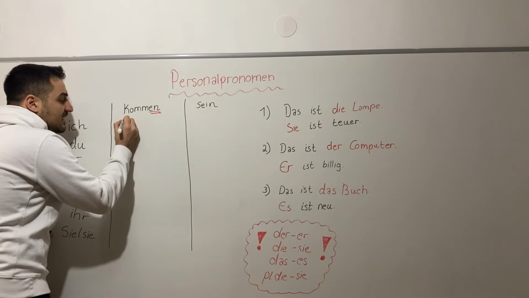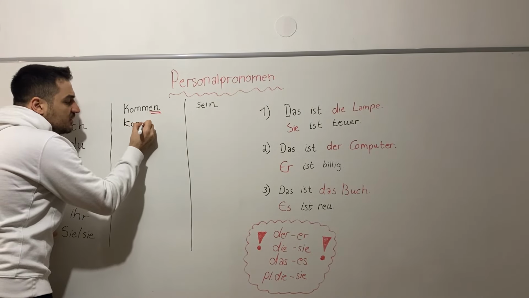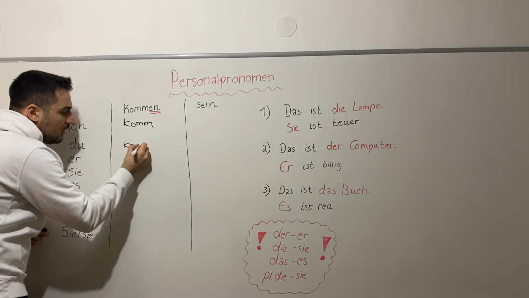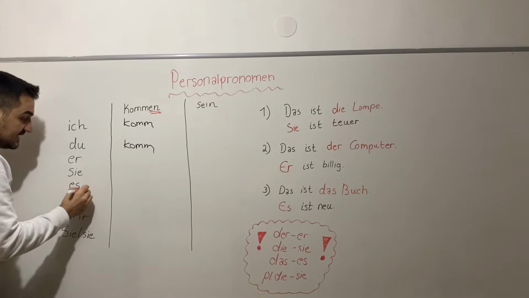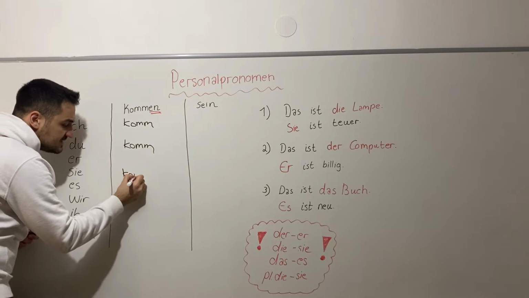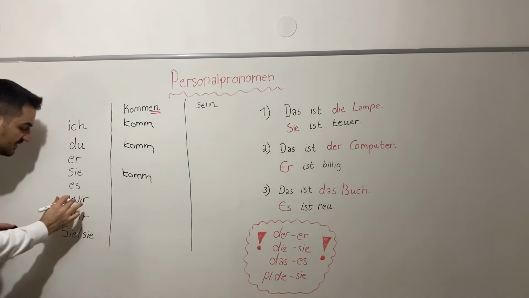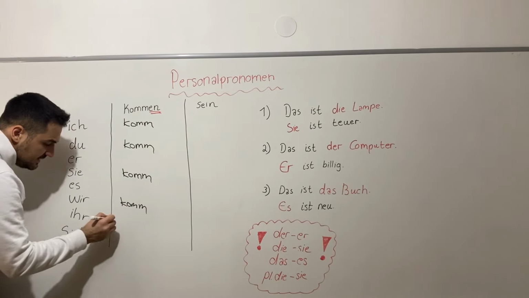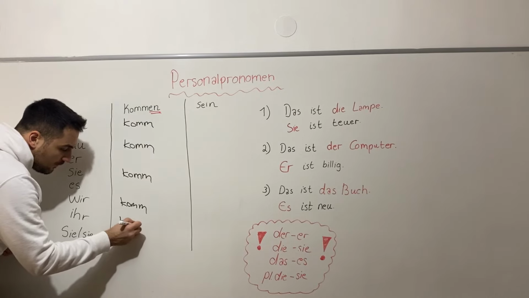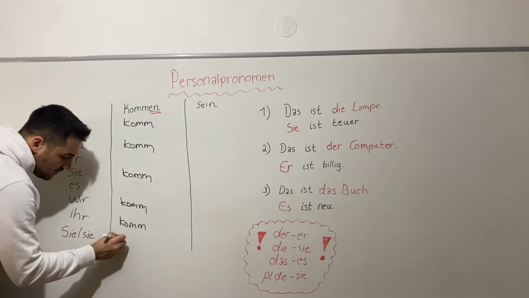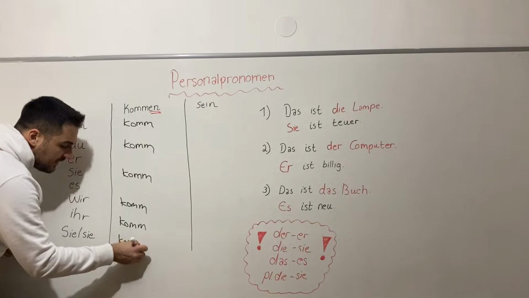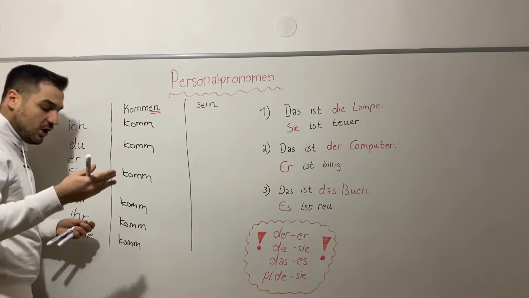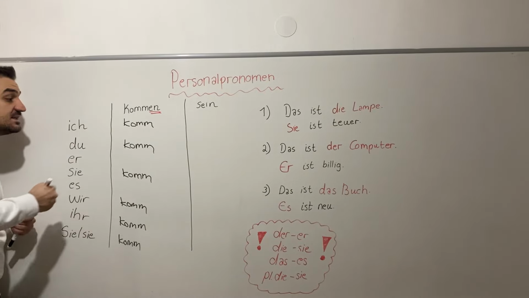Then I can write directly ich komm, because I can't play with komm. Du komm, sie, er, es komm. Wir kommen. Ihr kommt. Sie und sie kommen. Now, what happens to the ending? When we are saying I come, ich komm, we are adding an e. Ich komme.